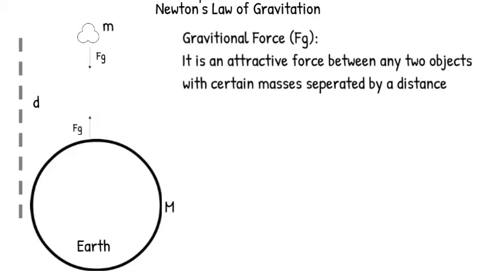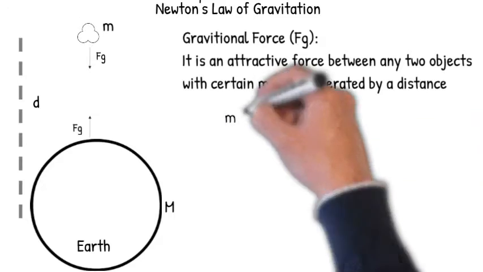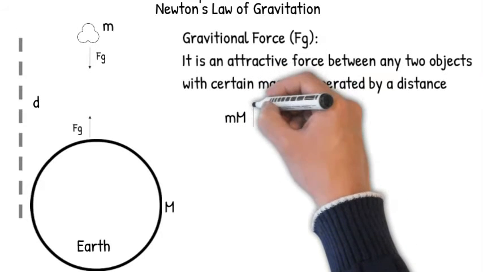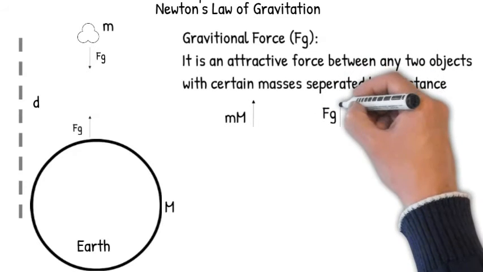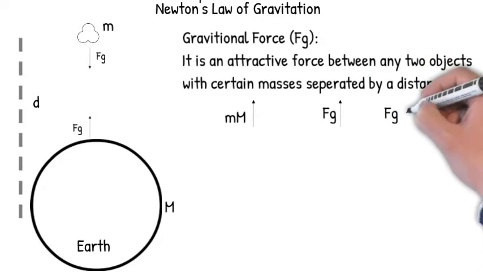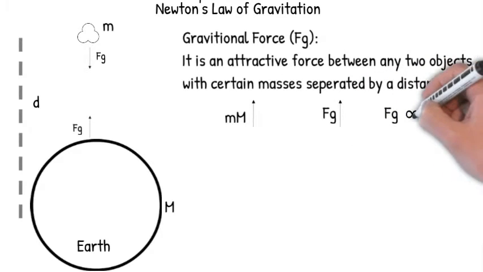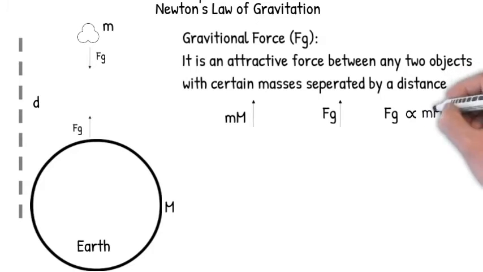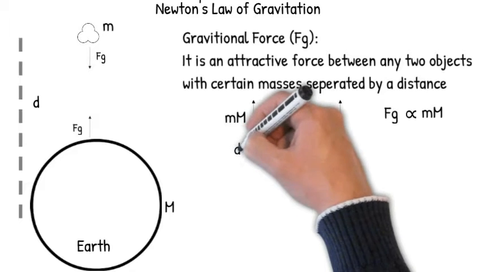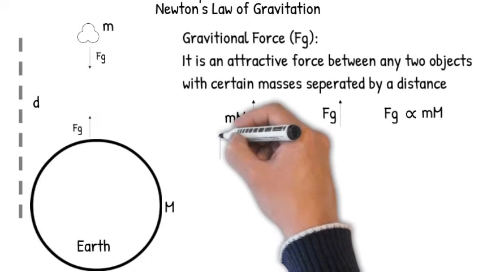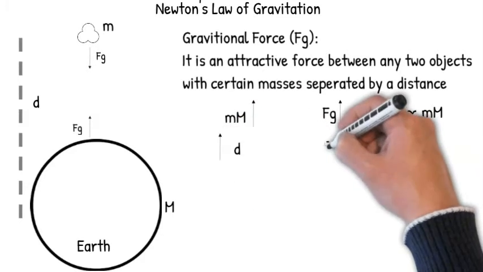Here, in order to find the magnitude of this Fg, that is the gravitational force, one study has been done. They increased the value of the masses and thereby the product of masses. They found that by doing so they got more gravitational force. Thus we can conclude gravitational force is directly proportional to the product of masses of the two objects. So as the mass of the object increases, gravitational force will increase.